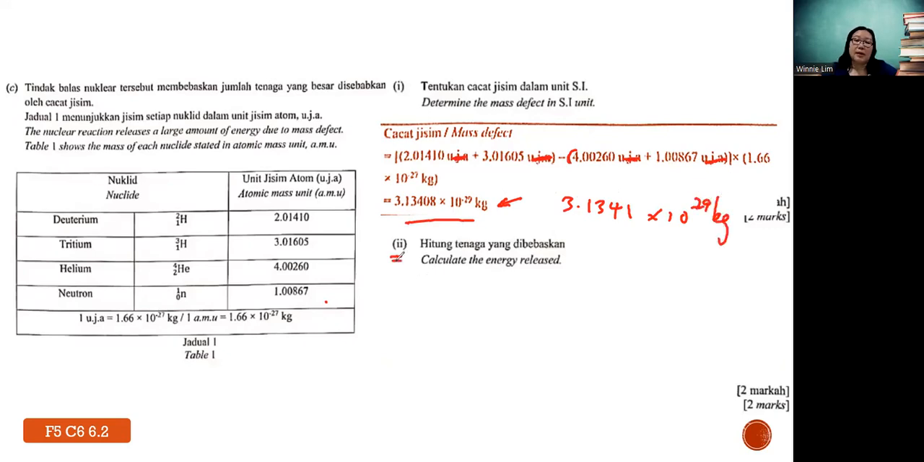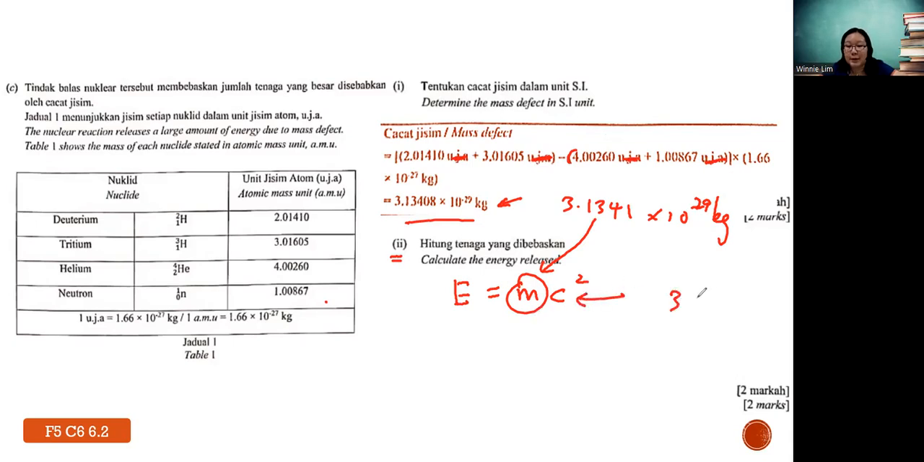Now next, calculate the energy release. So how do you calculate the energy release? You are using the Einstein equation, which is E equals mc squared. When you use this equation, make sure your mass is in SI unit. That means you already changed it to kilogram. Then only you substitute, because sometimes if they didn't ask you to change to kg in the first part, some students just think, hey, I can straight away use the AMU inside the mass. Cannot. Then c refers to the speed of light.